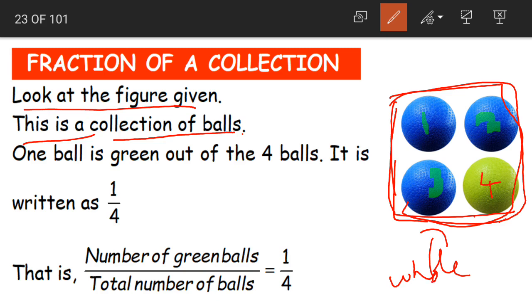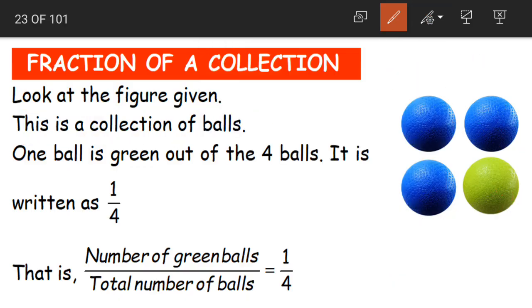And here the whole is not a singular object, we are having multiple or many objects. So what is this called? It is called a collection. Okay children, suppose we have only one ball, it will be called our region. Yes or no? Here as there are more than one balls, we will call it a collection.